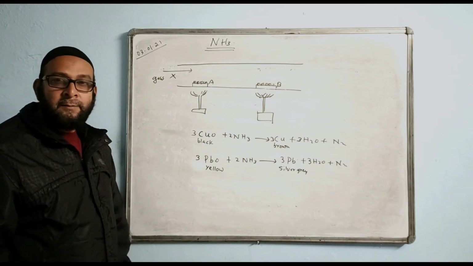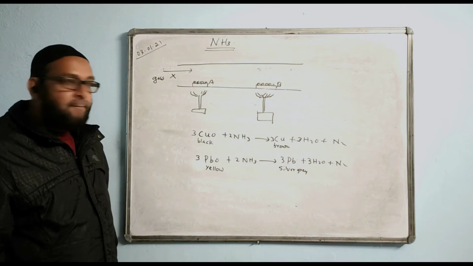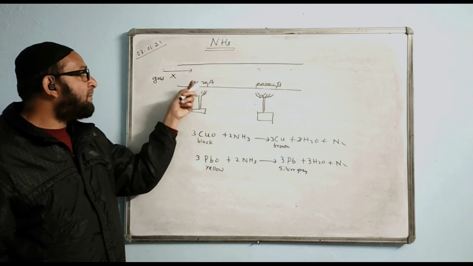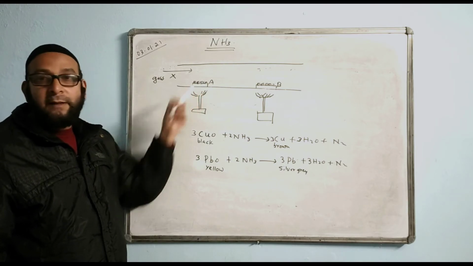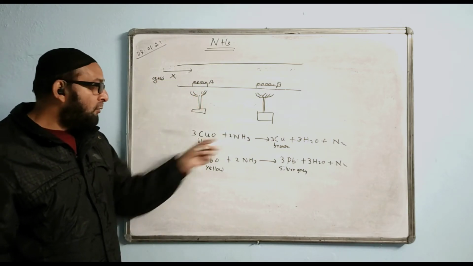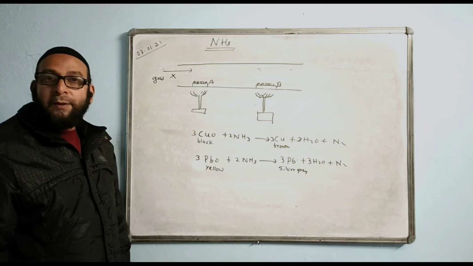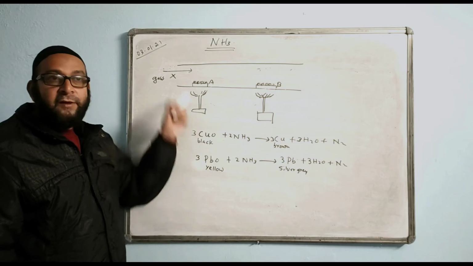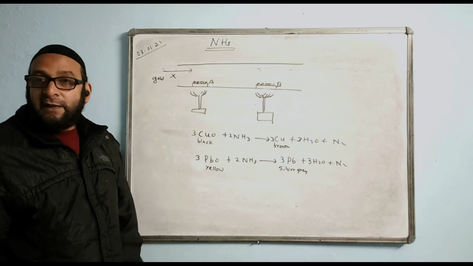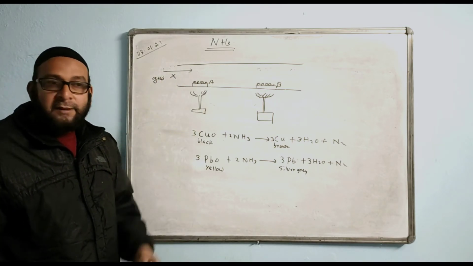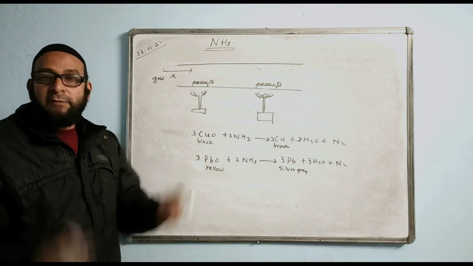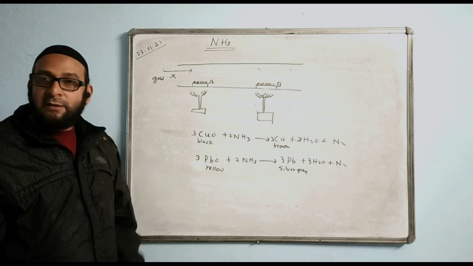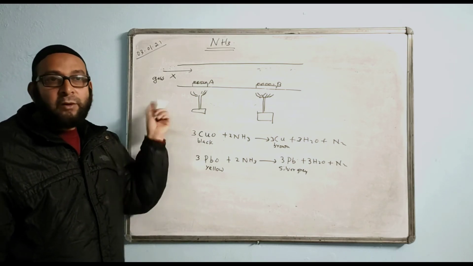Last part, the observations: the gas H is passed, the black one is changing into pink metal. What is the gas H? The ammonia. What property of ammonia is seen in this reaction? Reducing property. When the gas H reacts with HCl gas, what will you observe? It's a dense white fume. NH3 plus HCl gives dense white fume. In the HCl chapter we have done that. That is the test for HCl gas, and even that is the test for ammonia also.